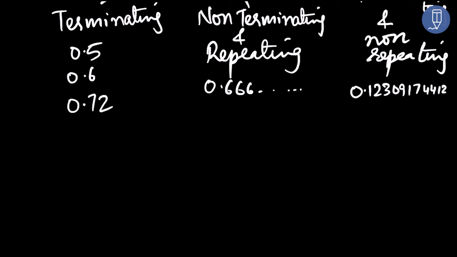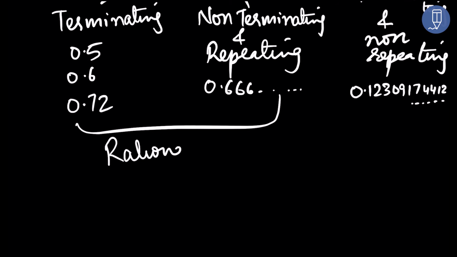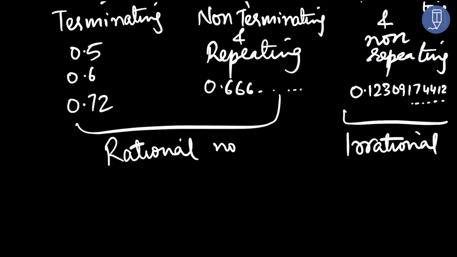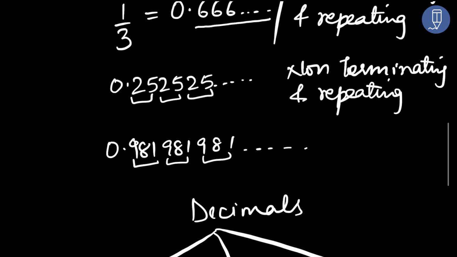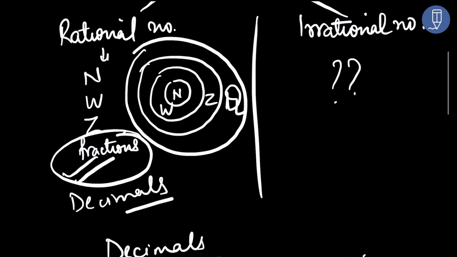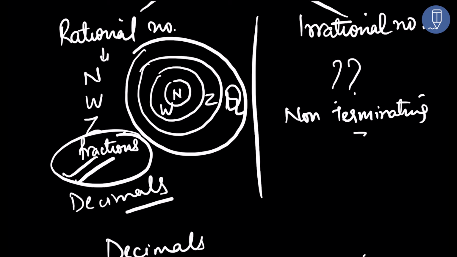0.12309174412. There is no pattern. These are going on, but there is no pattern in it. It doesn't repeat itself. So these numbers are non-repeating. So these two types are rational numbers, but these types are irrational numbers. So now we know the irrational numbers here look like non-terminating and non-repeating.